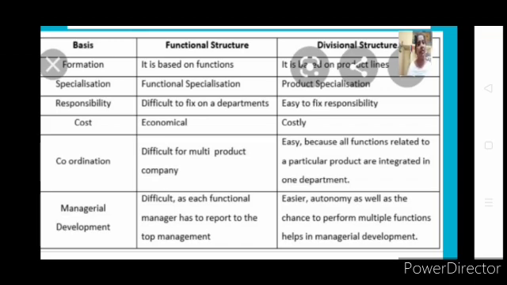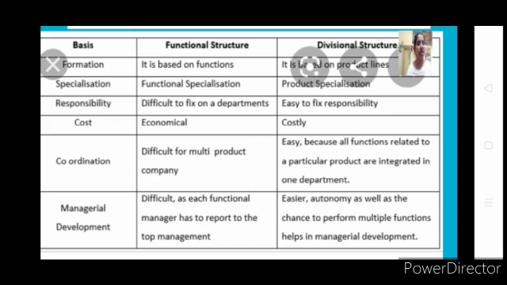Though I provide finance to all the different products of my company, I limit myself only to providing the finance. I don't think about purchase or production. So it becomes difficult for the headquarters to fix responsibility on departments, because they will be responsible only for their part. But under your divisional structure it becomes easy.